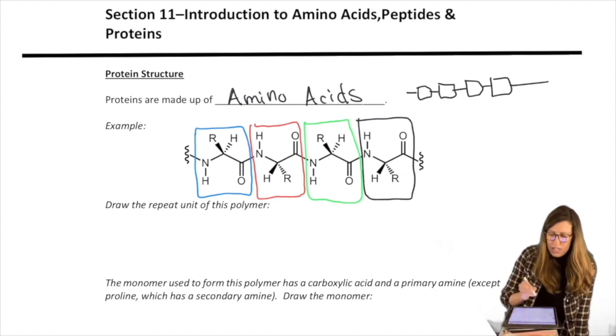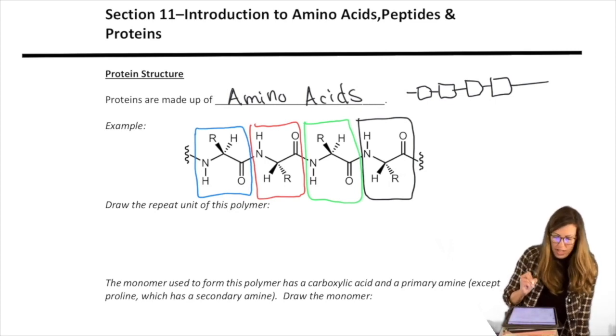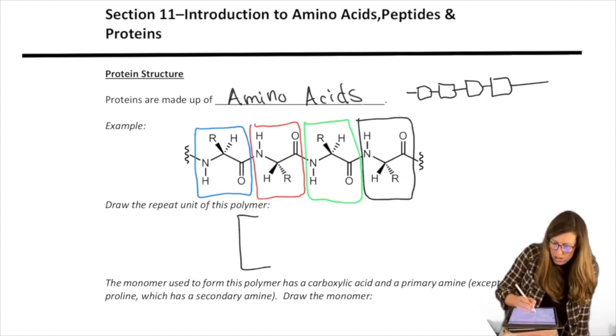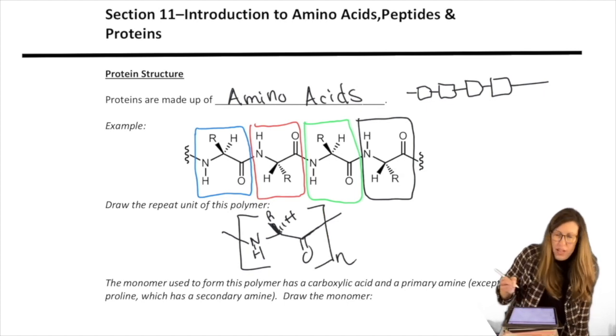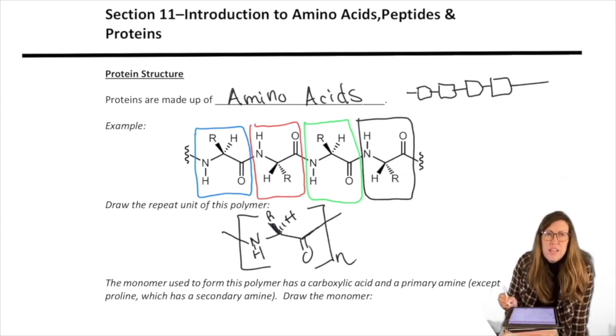So that is a polymer. Let's draw the repeat unit, aka, instead of drawing four units, depict the polymer with only one inside the brackets. We're going to draw brackets, and we'll say that bond to the squiggly line is where it starts repeating. Nitrogen, carbon with an R group. Notice that's a stereocenter. Carbonyl. Then I repeat, so my bond exits the brackets, and I have n for however long my polypeptide happens to be.